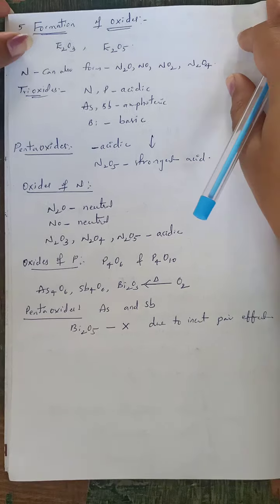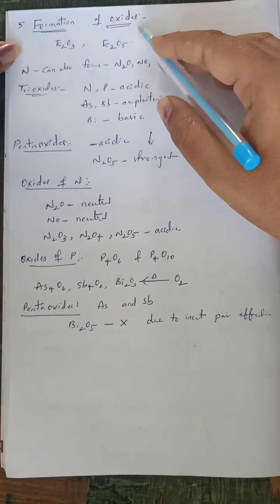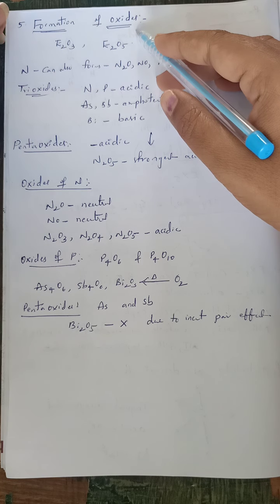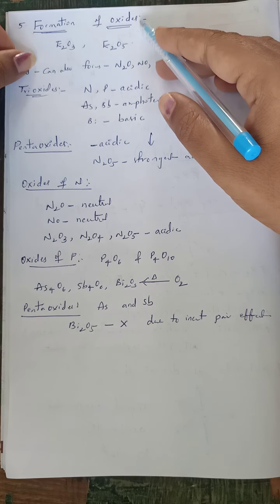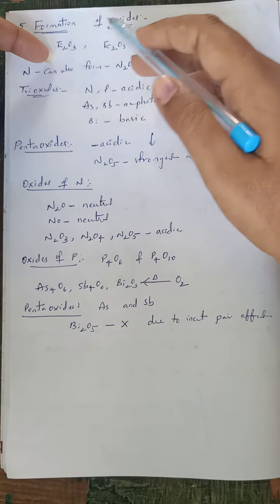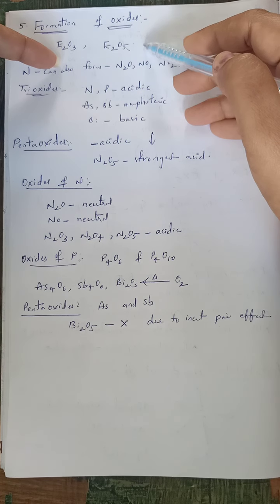Next, the last general chemical property is the formation of oxides. When do they form oxides? Whenever they are burnt in oxygen. When they react with oxygen, they form oxides. They can form 2 types of oxides, that is trioxides and pentoxides, of the formula E2O3 and E2O5.